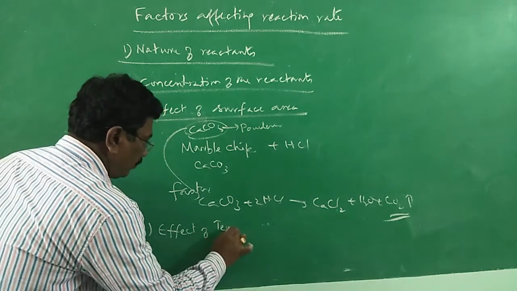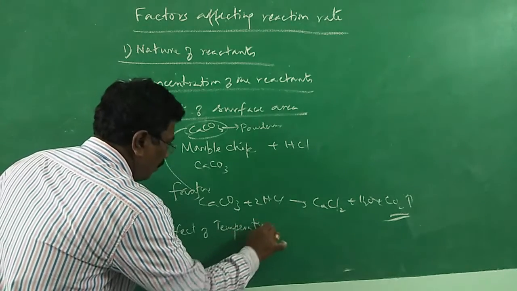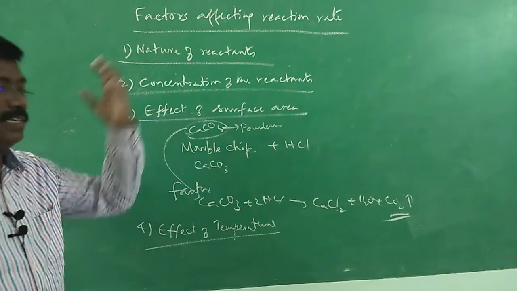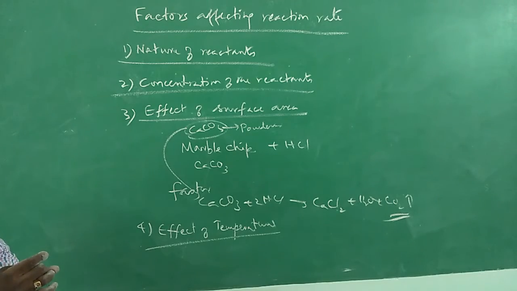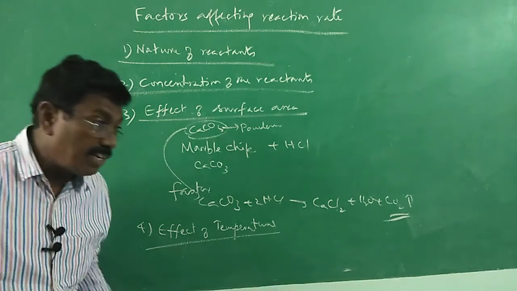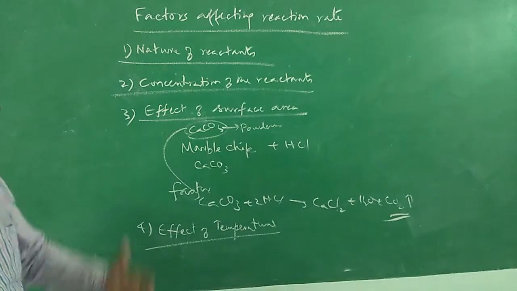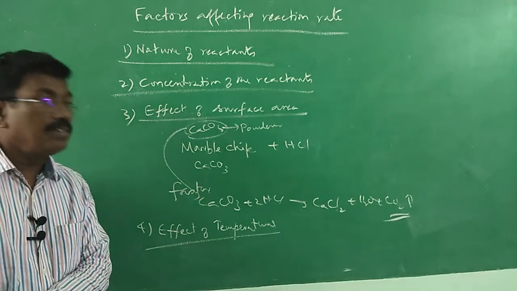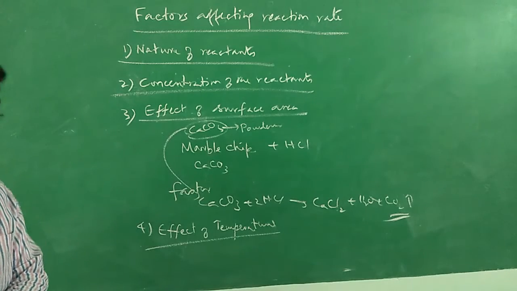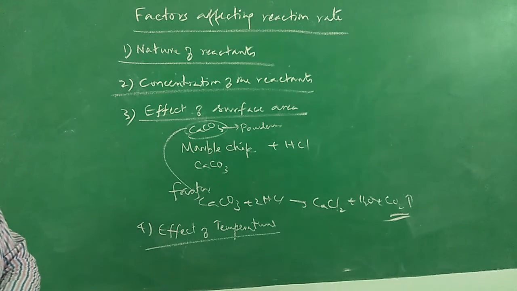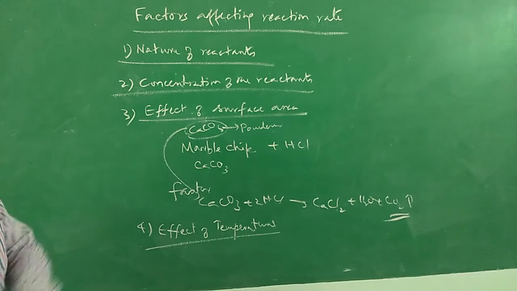Effect of temperature. When temperature is increased, the reaction will be faster. When we walk in hot sunlight, we will be walking fast. When under moonlight, we will be walking very slowly, very casually, enjoying the nature and the airflow, everything. We will be walking very, very slowly under moonlight rather than sunlight, because sunlight is hot.